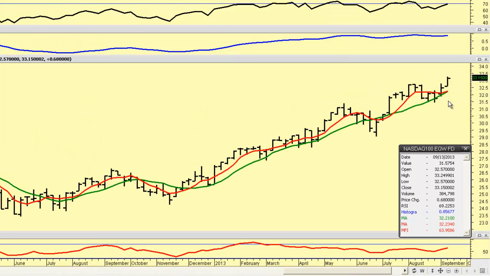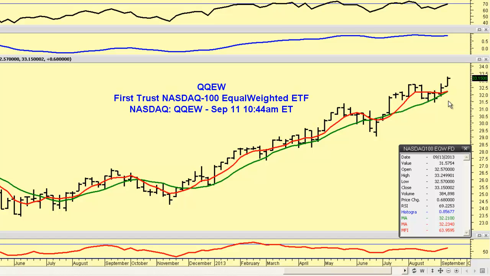Now here, for this day anyway, because of the equal weight, here is QQEW, which is the equal weight of the Nasdaq 100. And you can see unfazed by what's happening with Apple Computer. We choose to use this in our semi-lazy core equity sector of our portfolio because we want to be exposed to tech. At the same time, we don't want to be whipped around by Apple Computer or any other stock